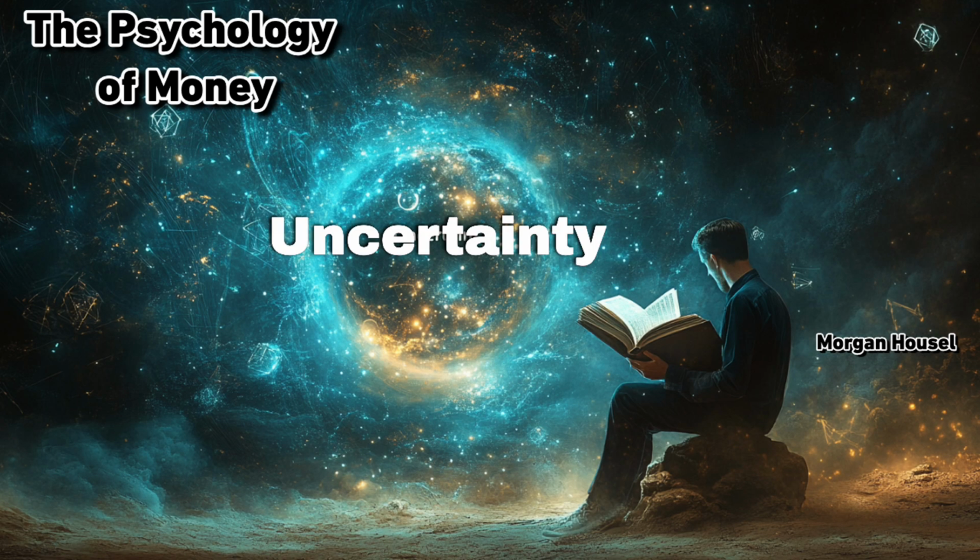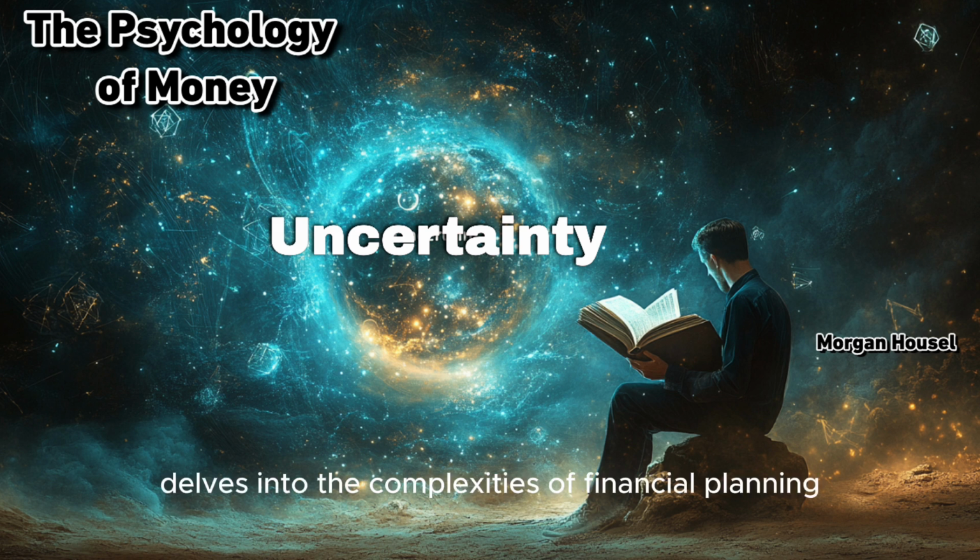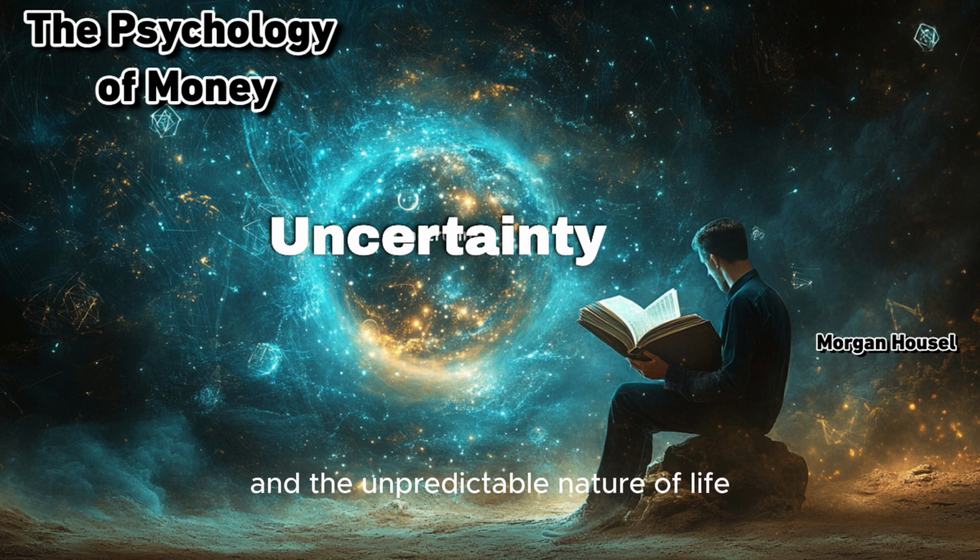Summary of Chapter 14. Uncertainty. Chapter 14 delves into the complexities of financial planning in the context of personal aspirations and the unpredictable nature of life. It reflects on the journey of a friend who, despite facing significant obstacles, achieved his dream of becoming a doctor, only to find the reality of his career less fulfilling than expected.